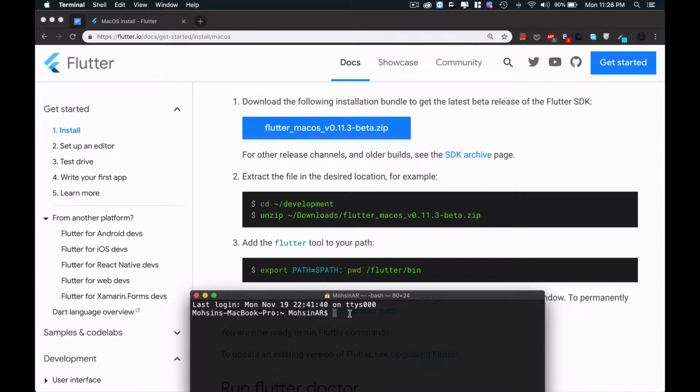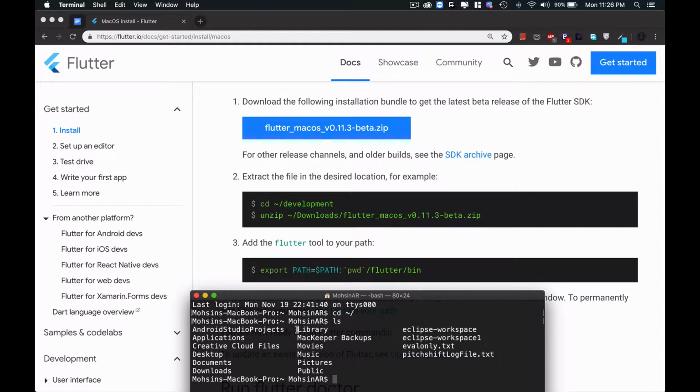To set up or install Flutter in your system, first you need to go to your home directory, cd ~ and hit enter. This is your home directory. In the home directory there is a library directory, this one, Library.